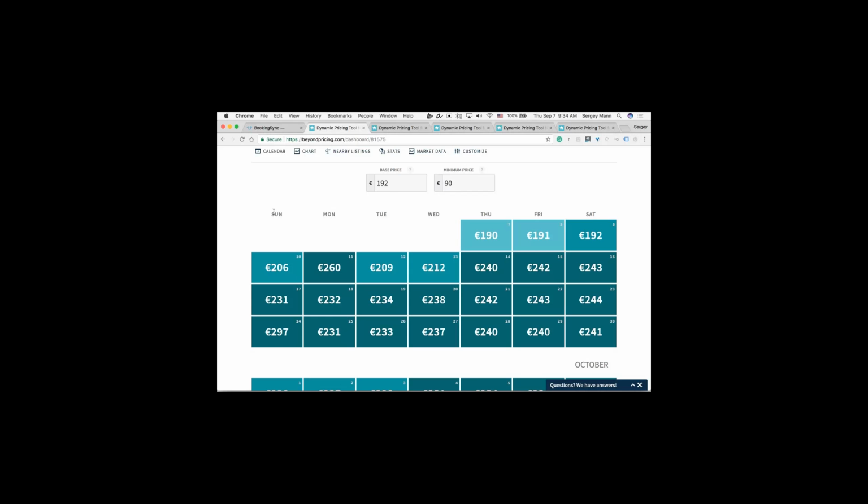Yeah, and the minimum price is just the absolute hard floor that you don't want to go below. But if you're willing to set it a little bit lower, that's helpful, because it means our pricing algorithm has more wiggle room during periods of low demand. Our goal is to make you as much money as possible, so we won't go down too much. But if we're seeing very low demand, then we'll bump it down as much as we have to, while still trying to keep it as high as possible. We're not going to hit your minimum just because it's there. We're going to be trying to still get you the highest price possible while still getting you booked.